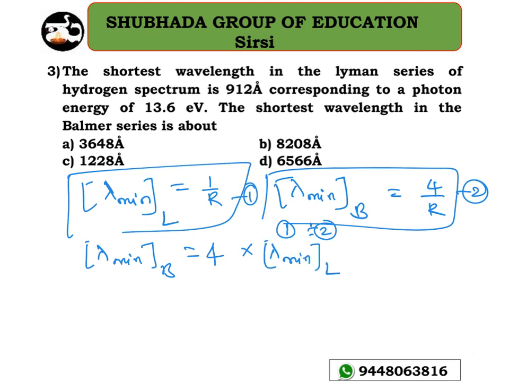The shortest wavelength of the Lyman series is given as 912 angstrom, so 4 into 912 leads to the answer 3648 angstrom. So that is the right answer. Option A is the right answer for this question.